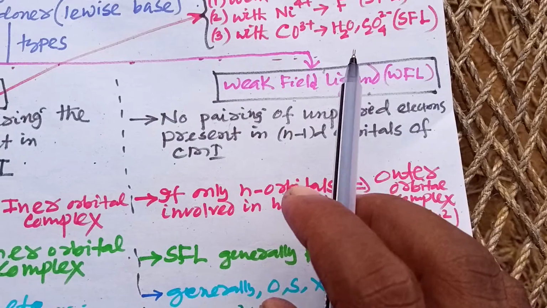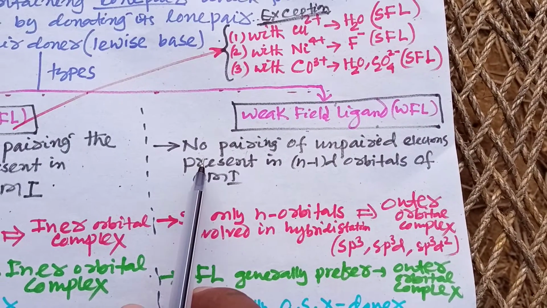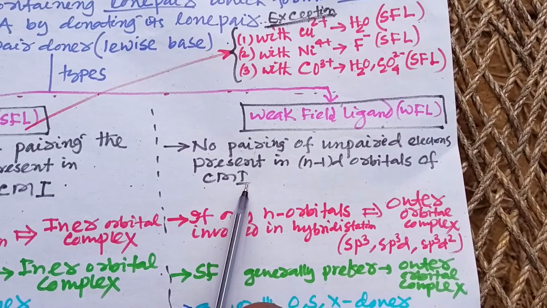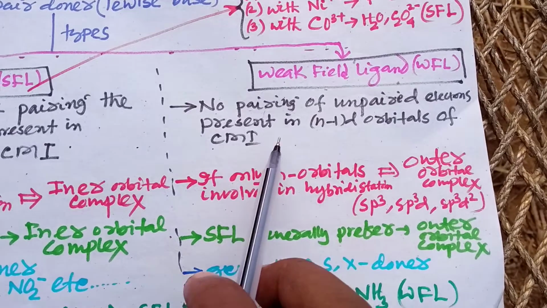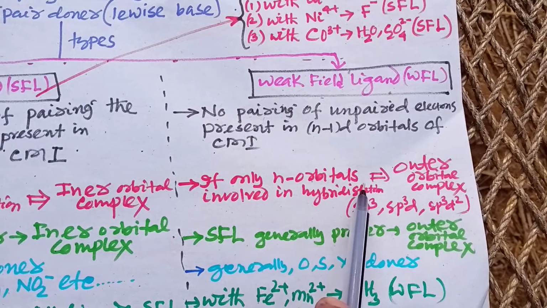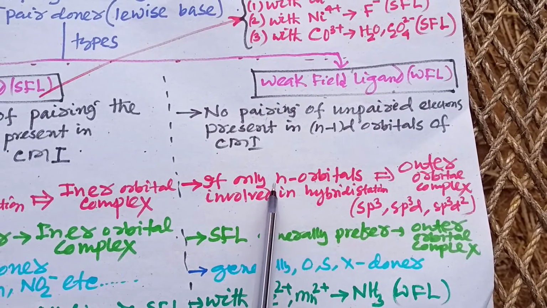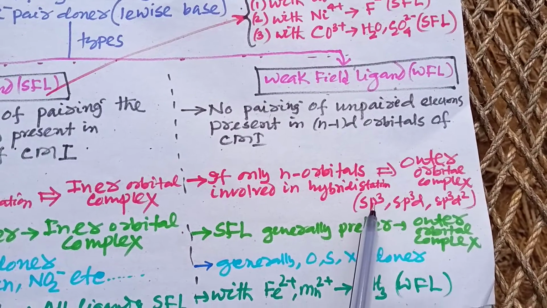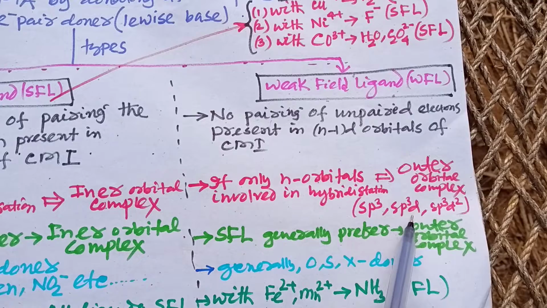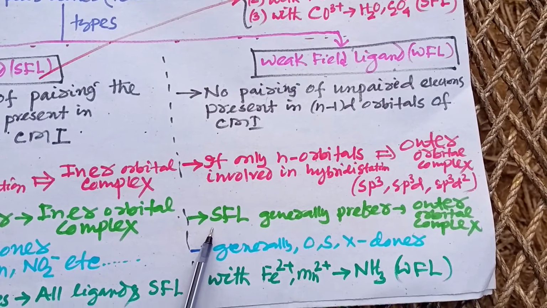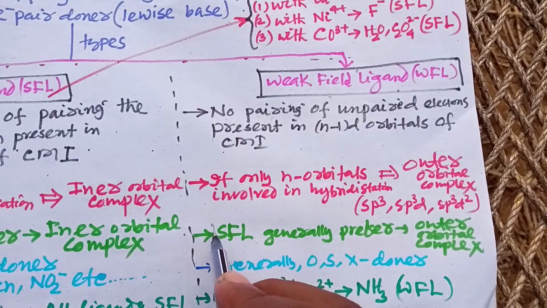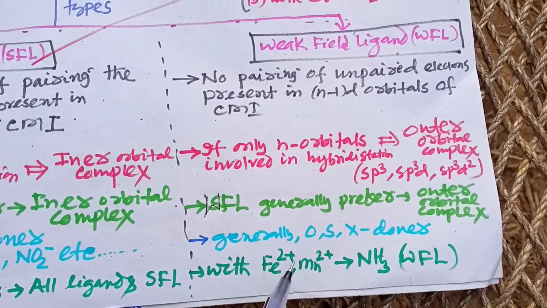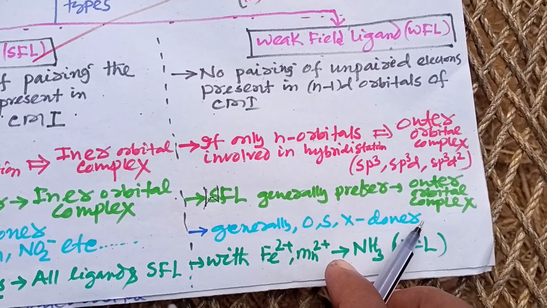Here is the weak field ligand, that means WFL. In case of WFL, no pairing of unpaired electrons present in the n-1 d orbitals of the central metal takes place. If only n orbitals, that means only the outermost orbitals, are involved in hybridization, then the complex formed will be known as an outer orbital complex. Examples of outer orbital hybridization are sp3, sp3d, and sp3d2. WFL generally prefers outer orbital complex, and these are basically oxygen, sulfur, and halogen donors.